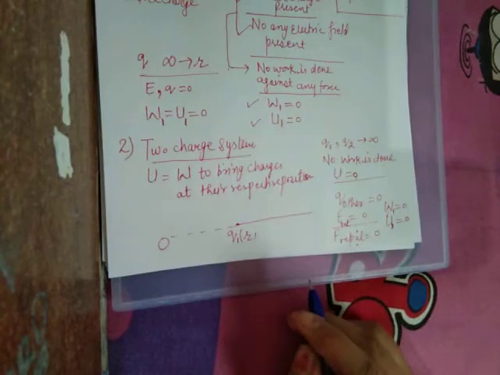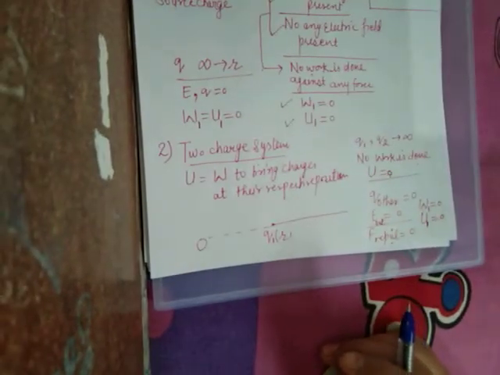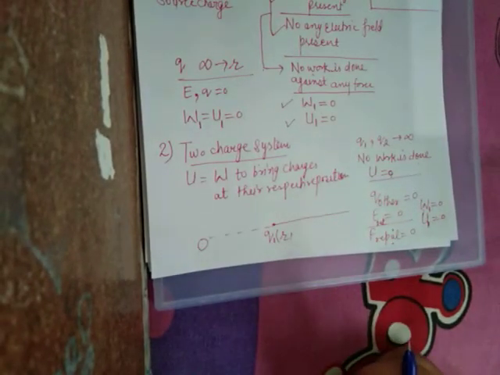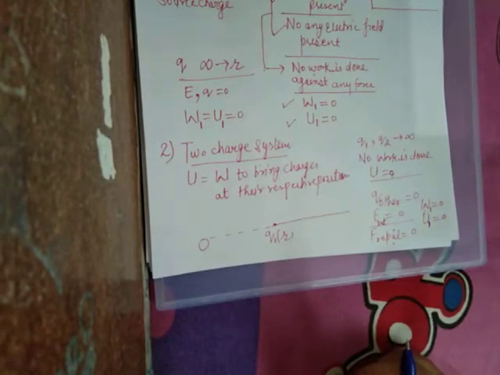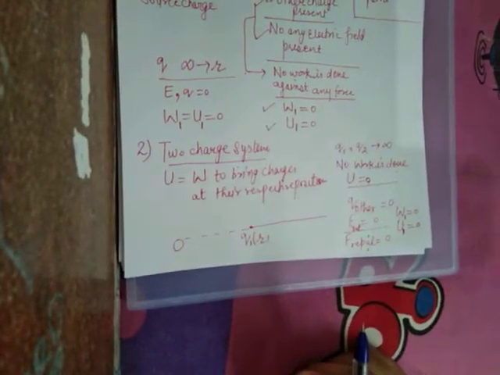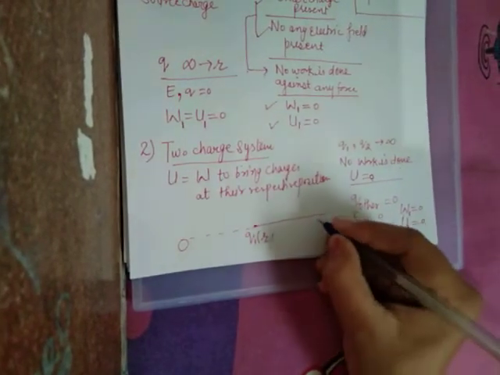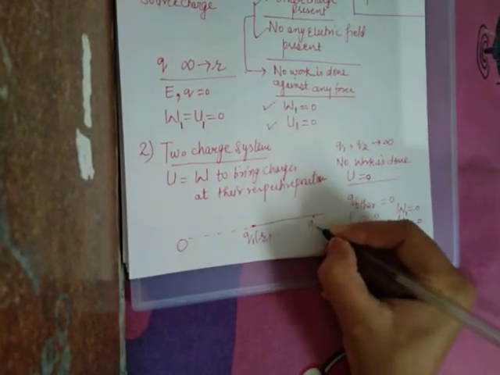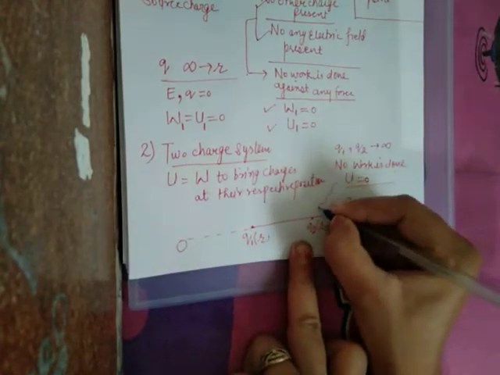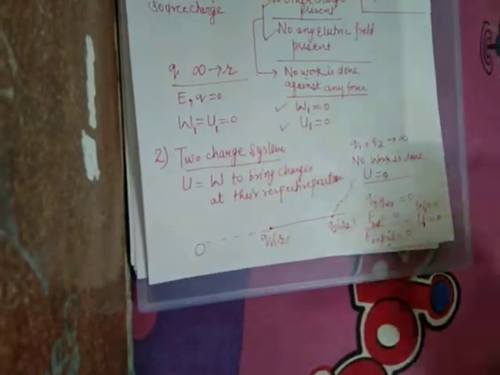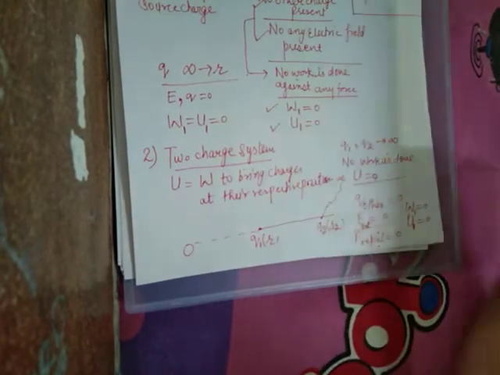Now let us bring another charge, that is Q2. As we want to calculate potential energy, we have to locate it at a particular position, Q2 at R2. We are bringing this charge from infinity.